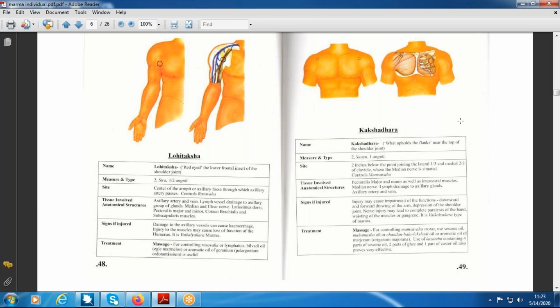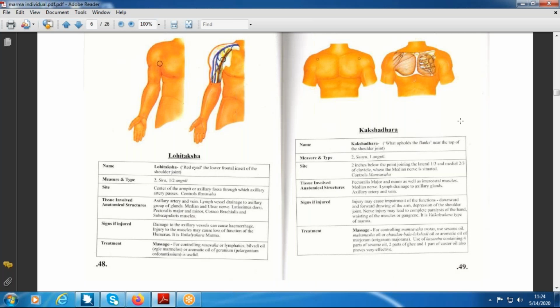It is where your upper limb joins the thorax. Do you understand? Just below the shoulder joint, where the upper limb joins the thorax, it forms a big pit, and that pit is called the axilla. So which structures are there in the axilla? Anyone? Axillary artery. Very good. Then which vein is present there?